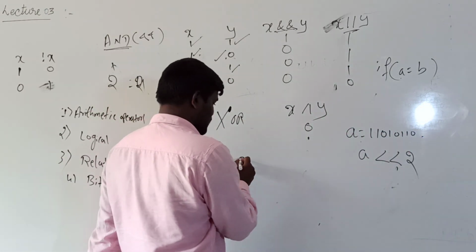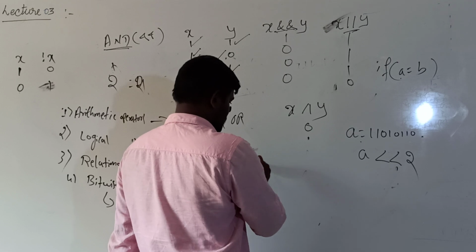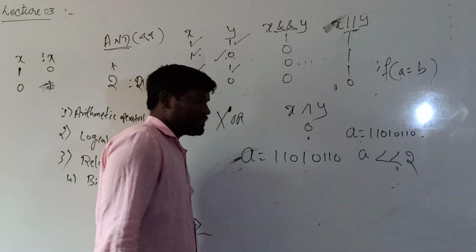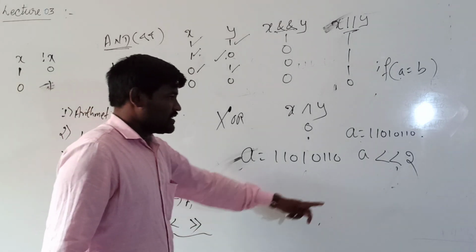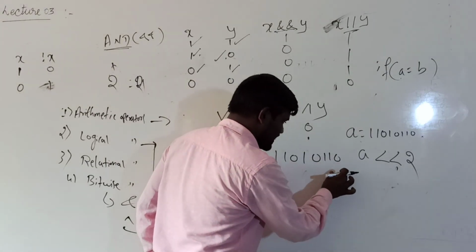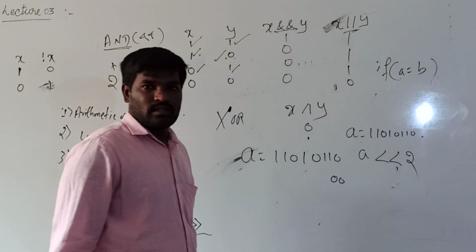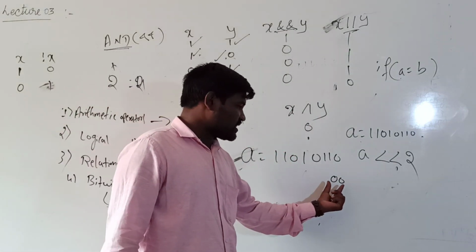See here. A is equal to 1 1 0 1 0 1 1 0. Here 2 is there. At the right-hand side, I mention 2 zeros. Why do I mention the 2 zeros?